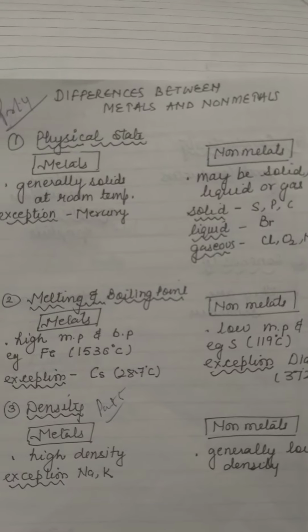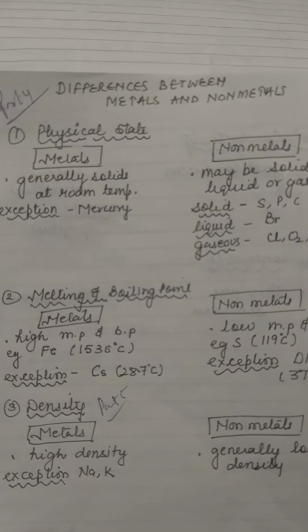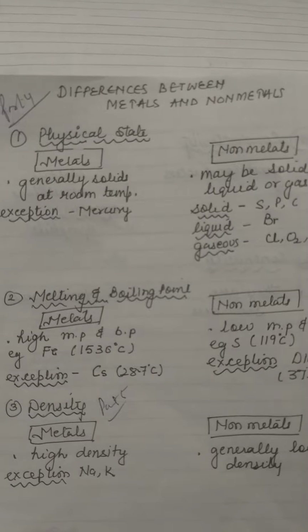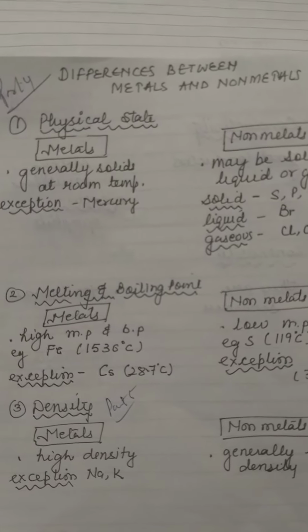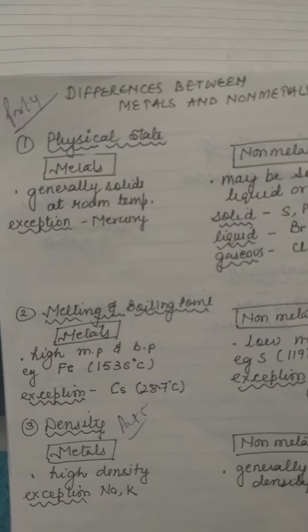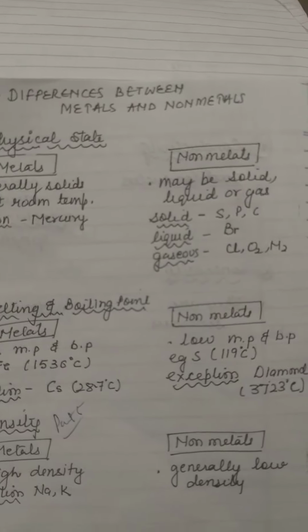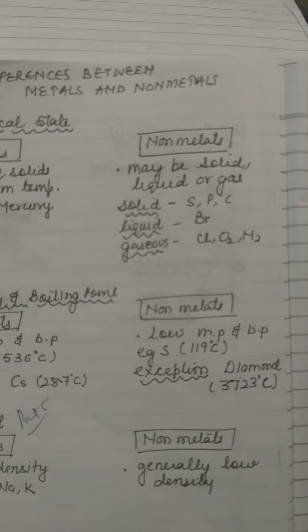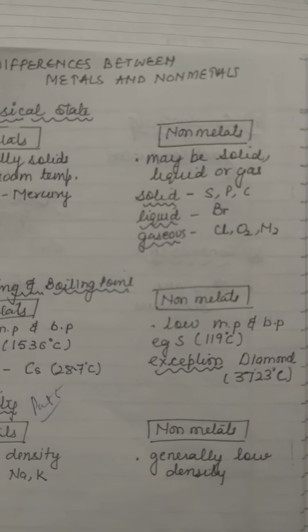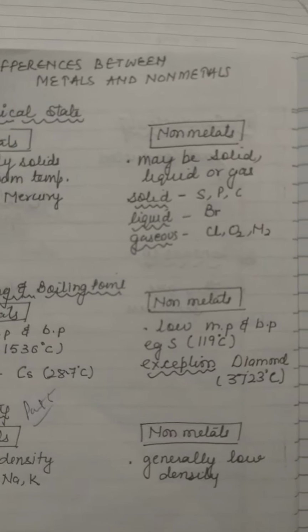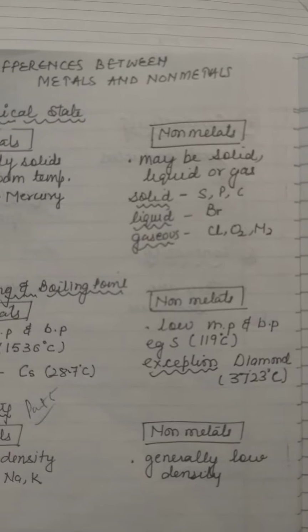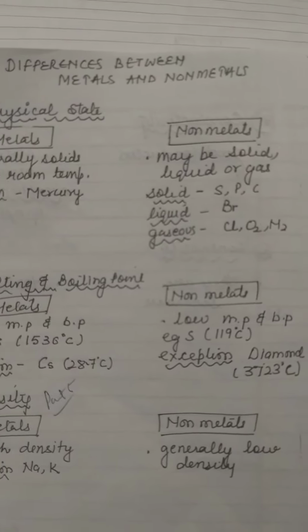But there is an exception of cesium. Cesium is a metal, even then its melting point is less. Its melting point is very less, it is 28.7 degrees Celsius. Now come to the non-matters. Non-matters have low melting and boiling points. For example, we can take the example of sulfur. Its melting point is 119 degrees Celsius.